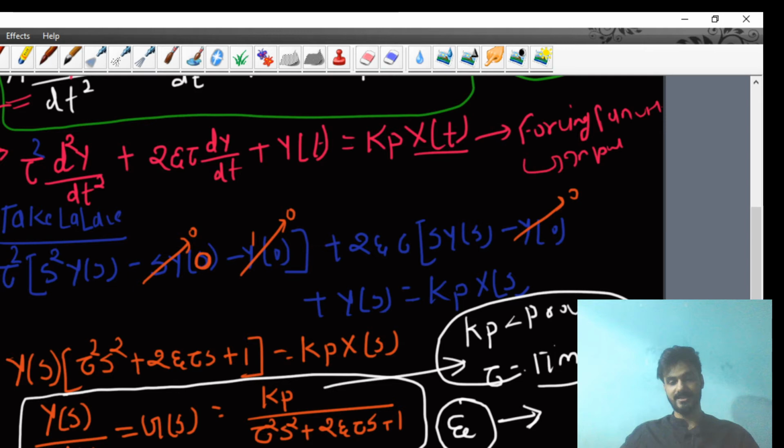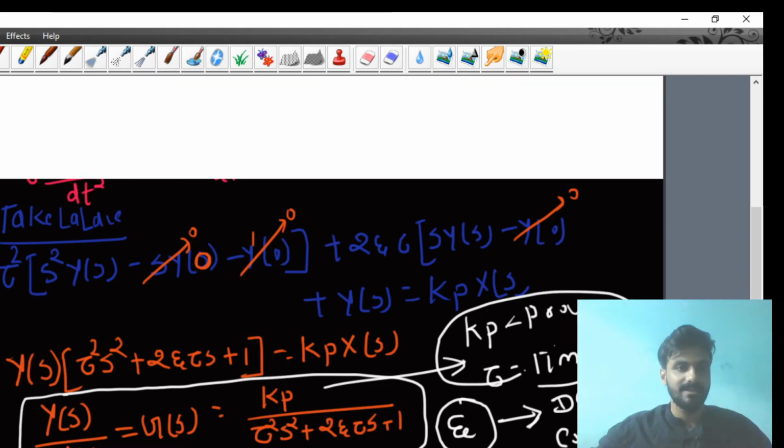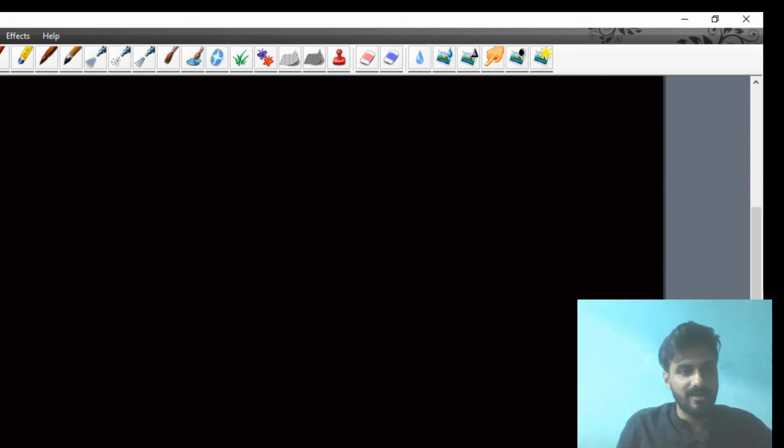Now, what is the next thing we have to do to proceed with our further derivation? That's more important, because the derivation is important here, that you should know. So what you have seen here is that our transfer function G(s) equals kp upon tau square s square plus 2 zeta tau s plus 1. This is our desired transfer function that we have calculated now. You have seen something new, that is zeta, our damping coefficient.